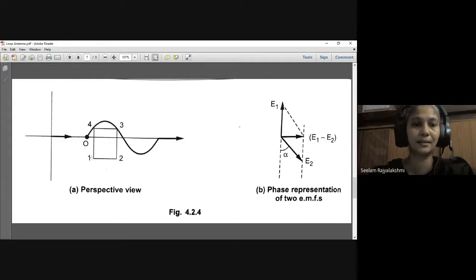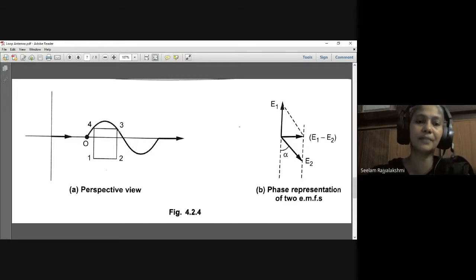Here this is the perspective view, and this is the phase representation of two EMFs. Here we can observe E1 minus E2; this is E1, this is angle alpha, this is E2, and this is E1 minus E2.